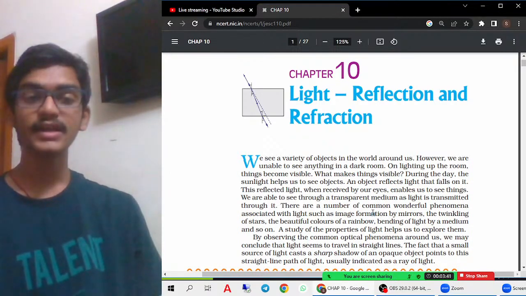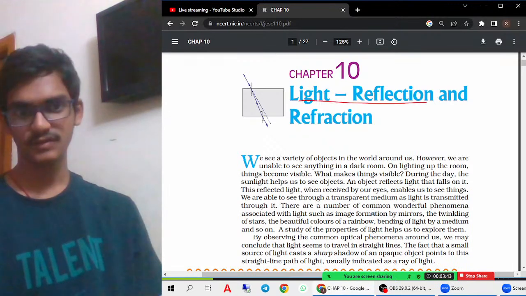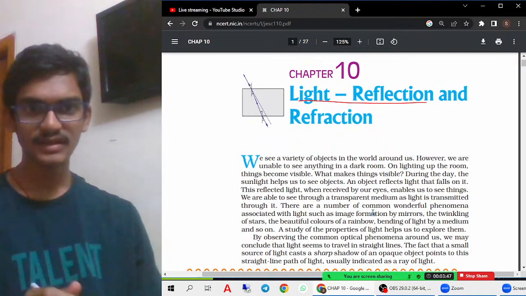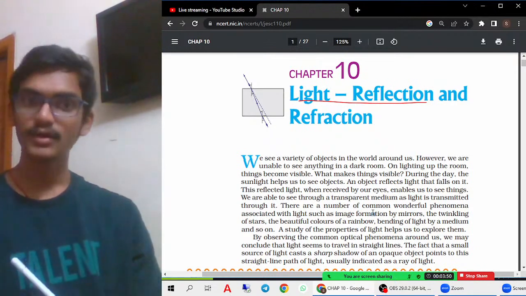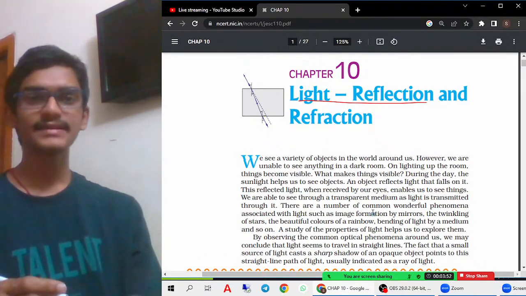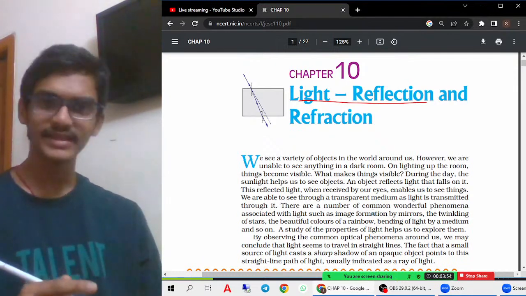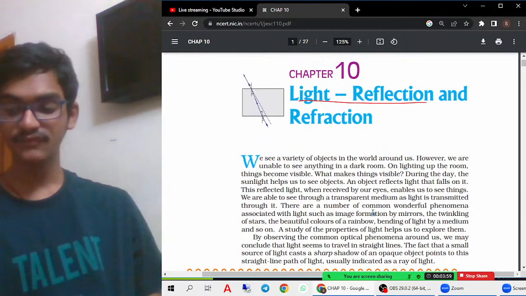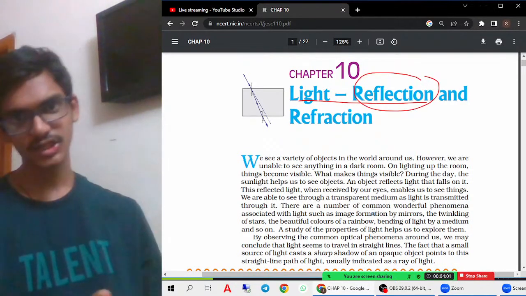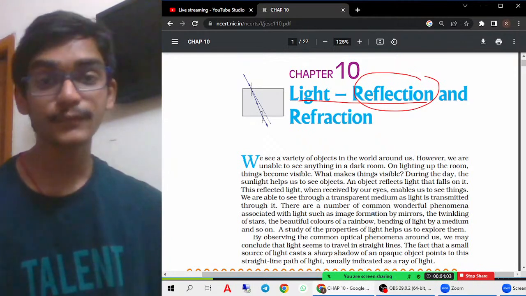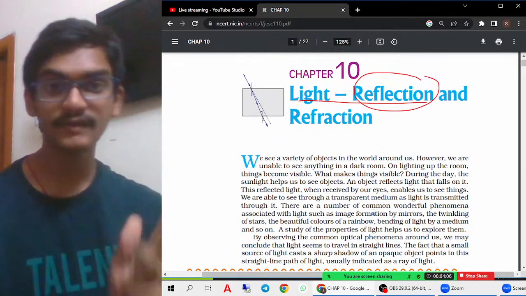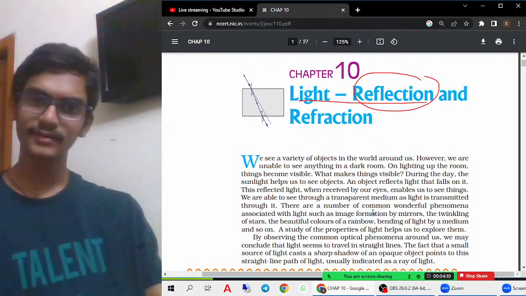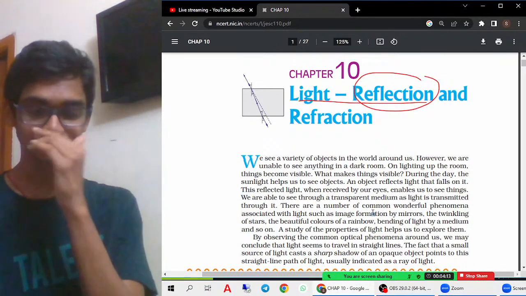Today we are mainly going to learn about light, that is the reflection part. I have made the video in such a way that reflection is one part and refraction is one part, so that it is easily accessible to you, and it is easy for me to make the video also. In the lesson light as reflection, we are going to see what is reflection and what are the different types of spherical mirrors. We are going to see concave and convex mirrors, and also plane mirrors, because plane mirrors also come into the picture here.